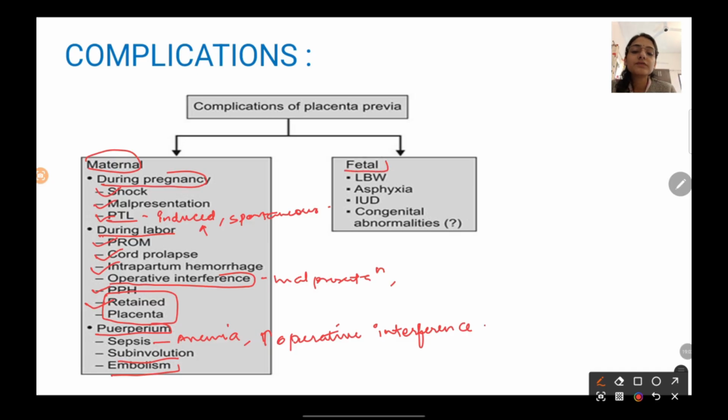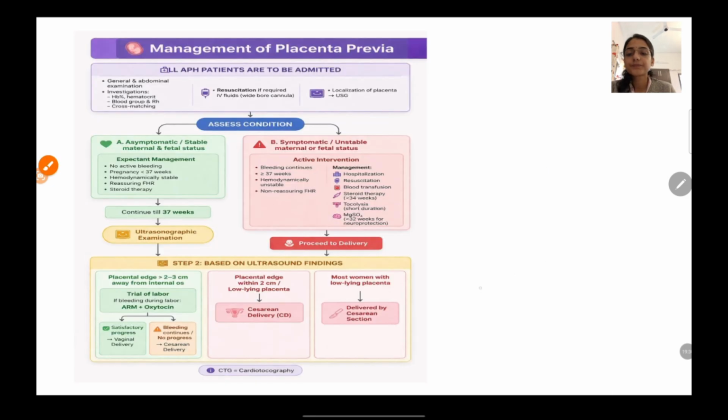Now what could be the fetal complications? Low birth weight due to preterm labor. The baby might go into distress, asphyxia. Intrauterine death can occur if there is complete separation of the placenta. Alright. So these are the complications of placenta previa. Moving on further, let us understand the management.